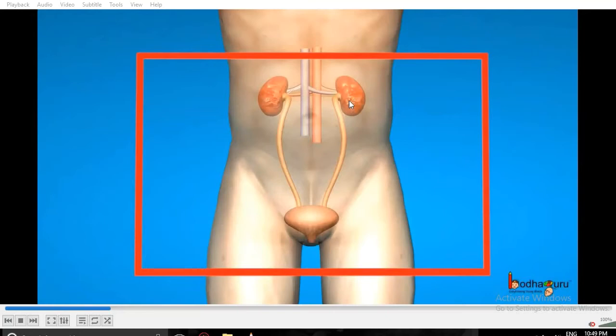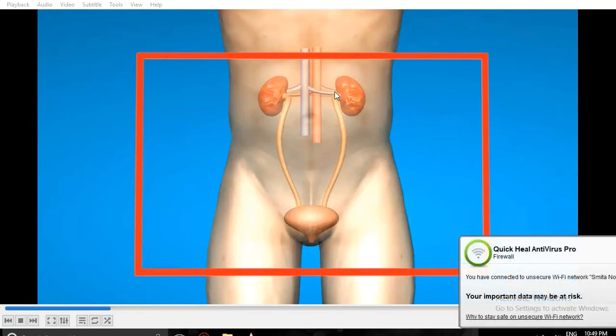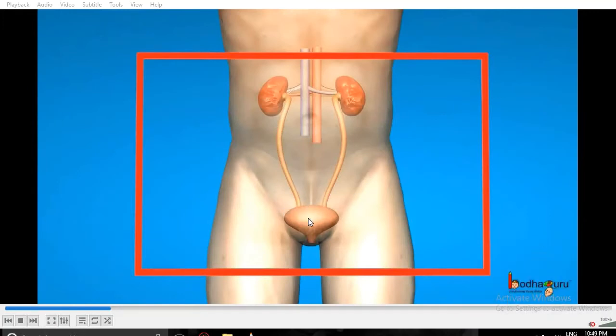Those harmful substances dissolve in water, and the water with that waste material, that is urea, forms urine. That urine gets passed towards the urinary bladder, which is the storage of that urine.